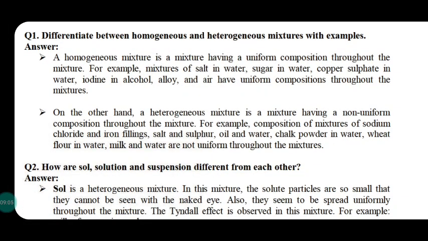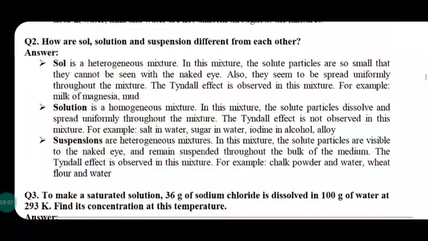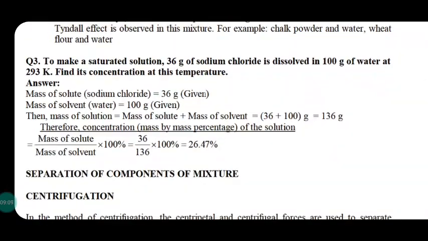Complete these question answers also in your notebook, and there is a problem solved for us, that is, to make a saturated solution, 36 gram of sodium chloride is dissolved in 100 gram of water at 293 Kelvin. Find its concentration. See what are the values given. Amount of solute 36 gram. Amount of solvent 100 gram. What is the mass of the solution?